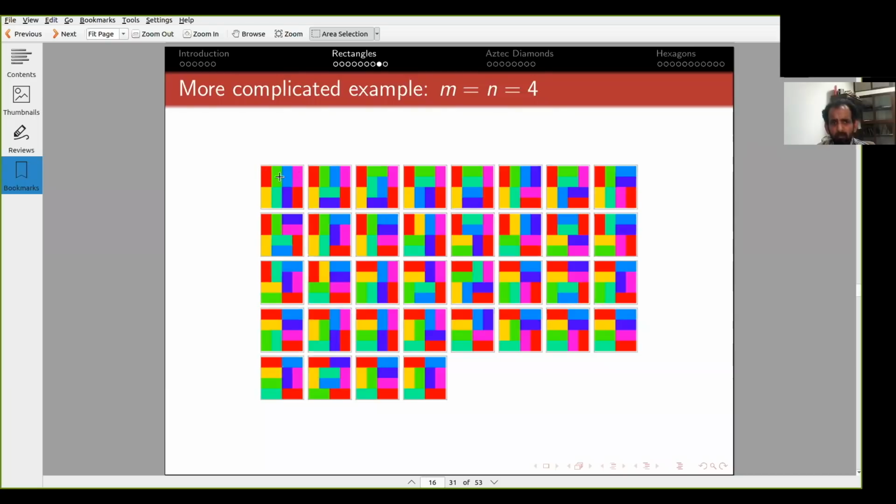Here is the all vertical tiling, and if I make certain moves, like I rotate these two, I get this tiling, and then I can do a whole sequence of moves, and I can get every single tiling over here. So all tilings one can get using a sequence of such moves.